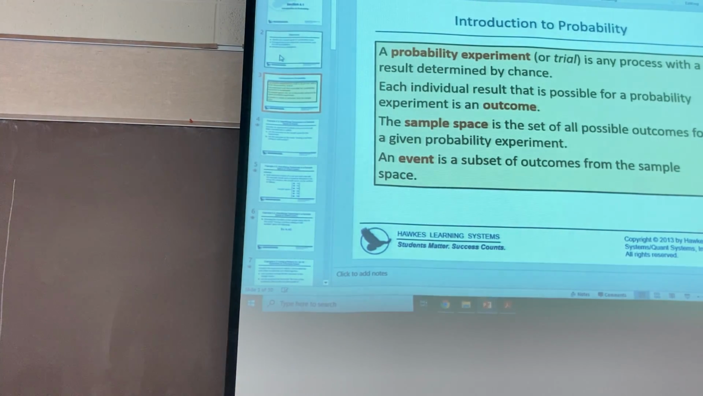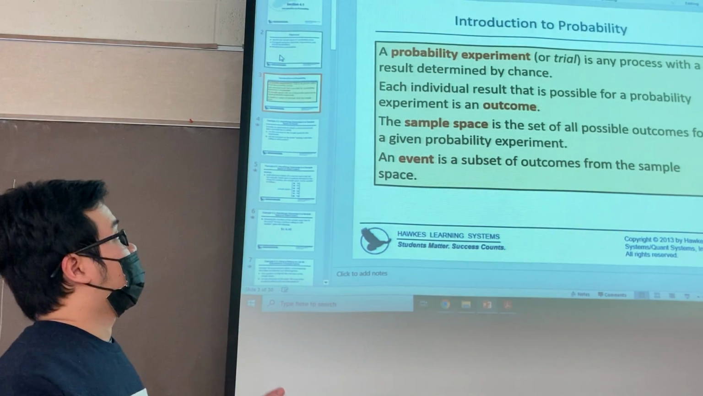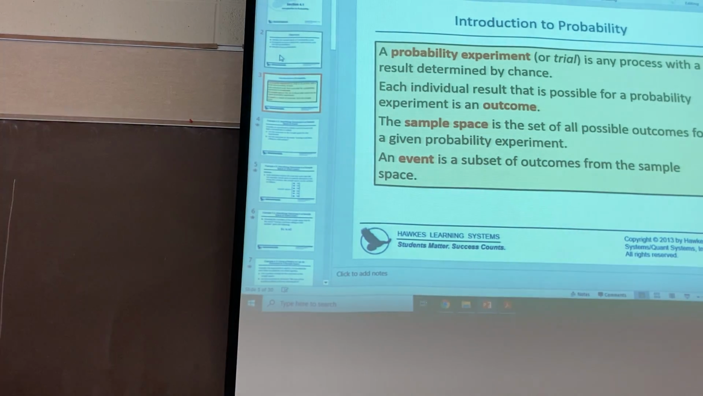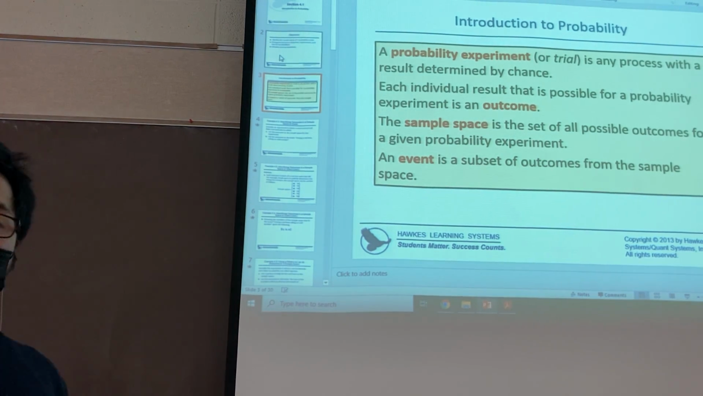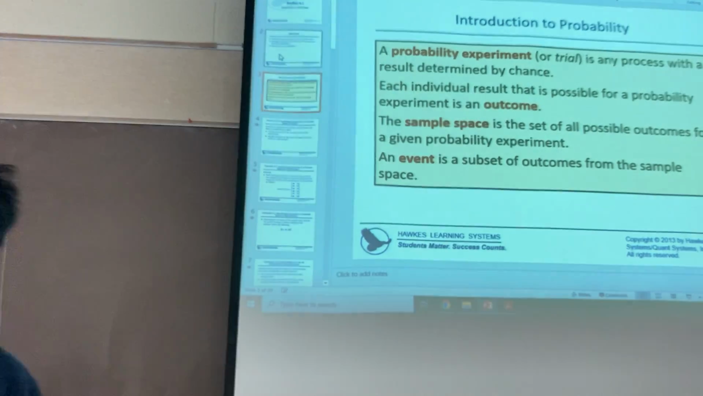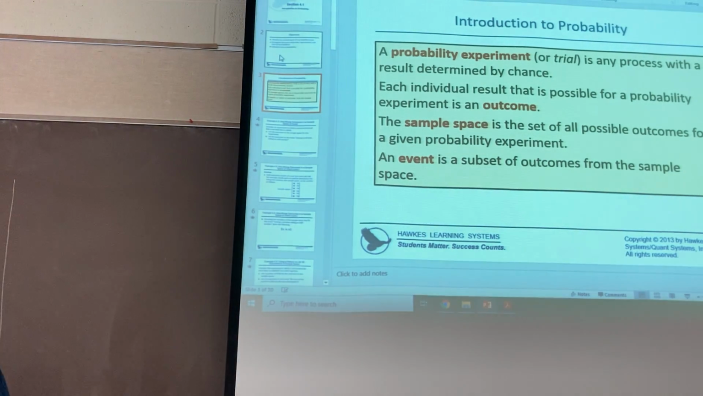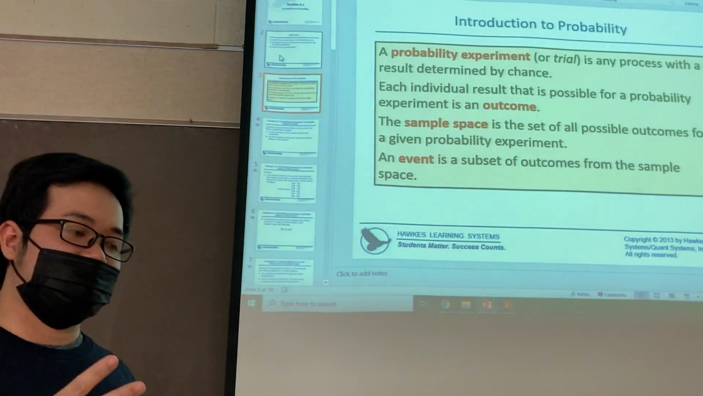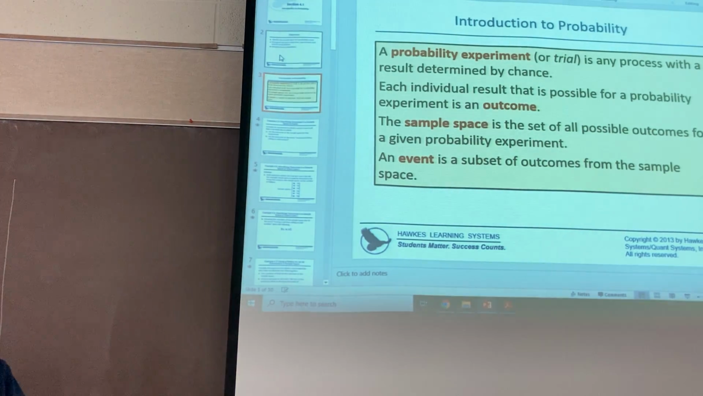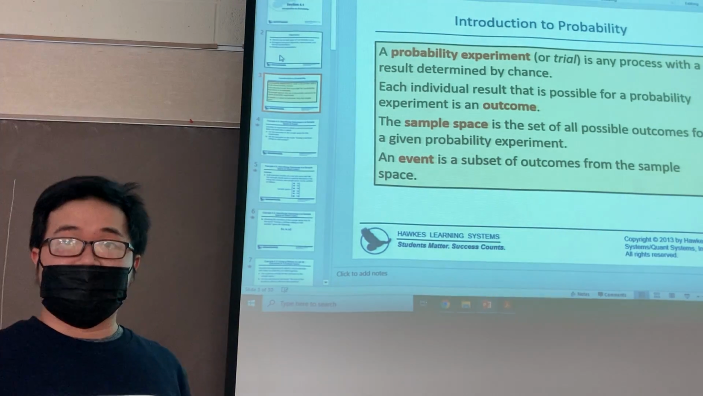A probability experiment or trial is any process with a result determined by chance. An example that is easy to understand: you have a coin, and you toss the coin. That is an experiment with chance, right? Because you have two results, the head and the tail. And that is called a probability experiment.